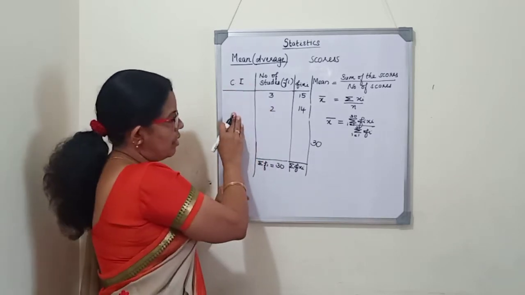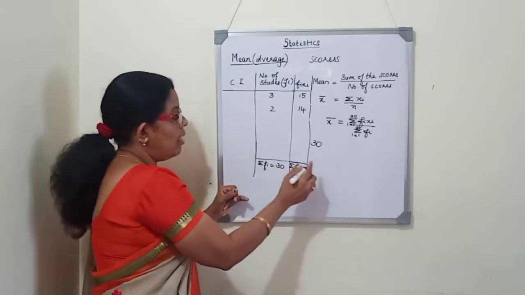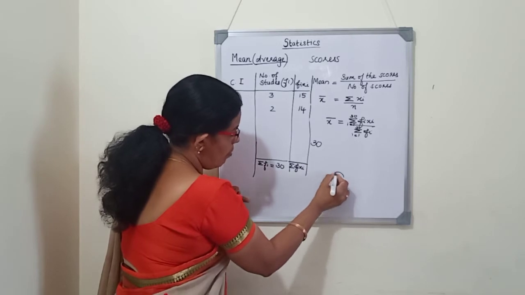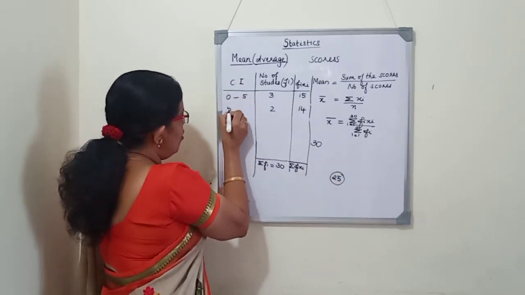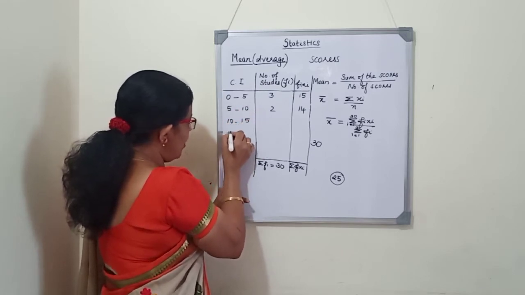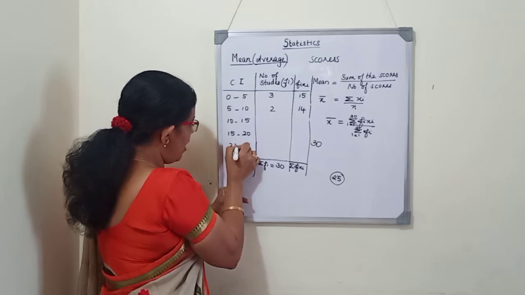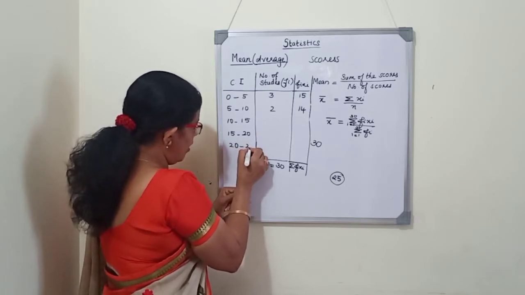That is nothing but marks only, but we make it as a convenient class interval and write. So out of 25, for FA1 marks, we will write the class intervals 0 to 5, 5 to 10, 10 to 15, like this 15 to 20, 20 to 25, and we will calculate the arithmetic mean.